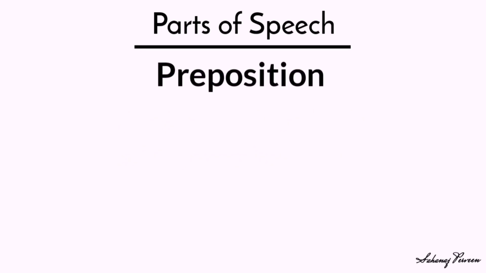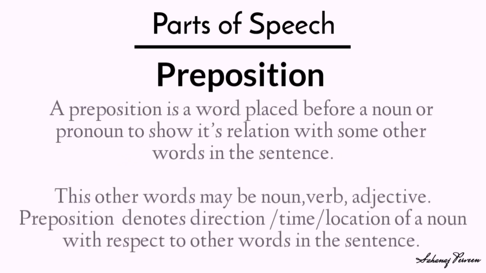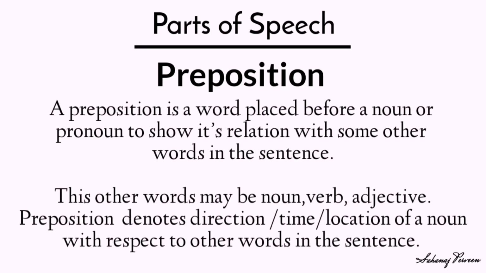Preposition. A preposition is a word placed before a noun or a pronoun to show its relation with some other words in the sentence. These other words may be noun, verb, adjective. A preposition denotes direction, time, location of a noun with respect to other words in a sentence. Let's understand it with an example.